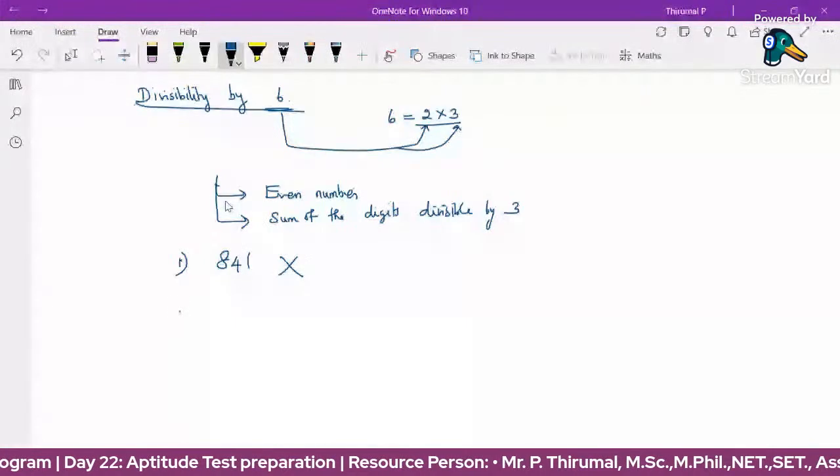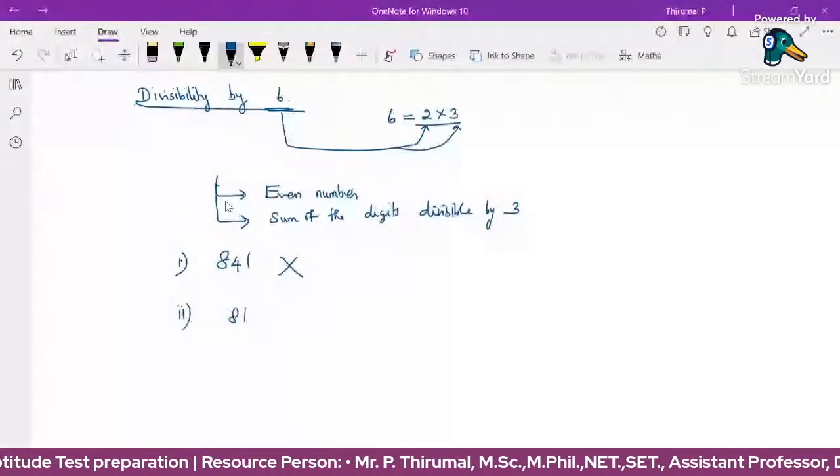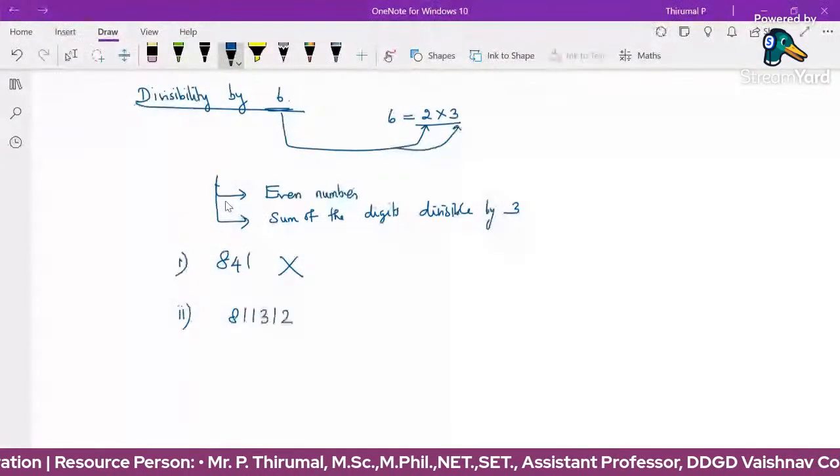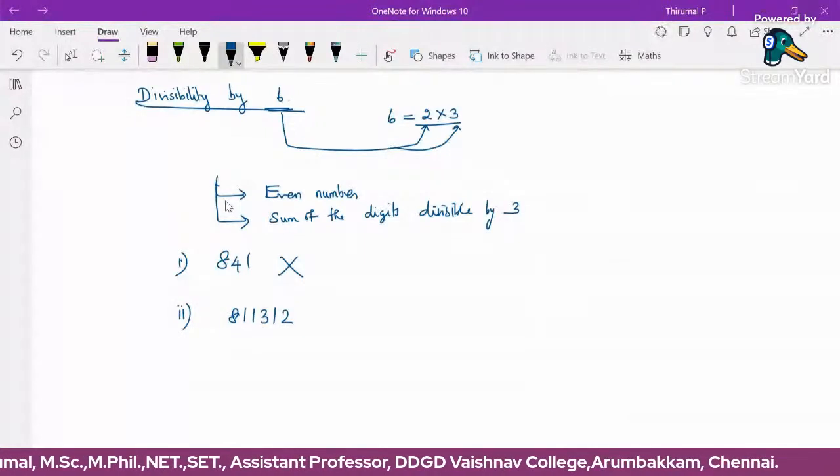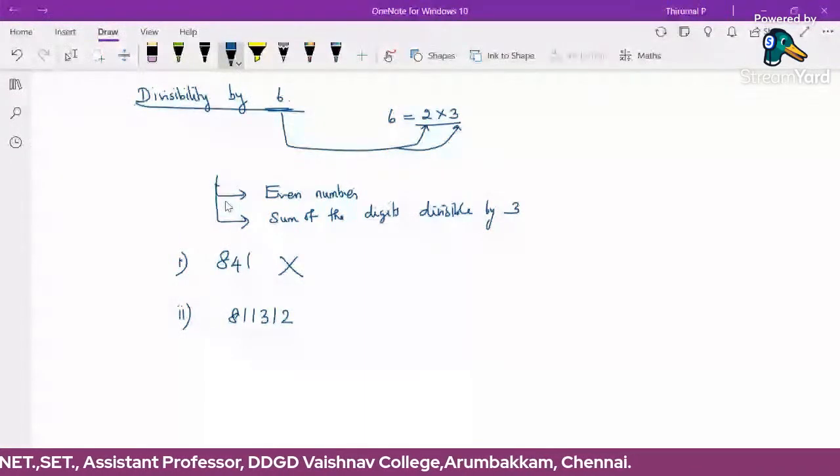Second example. 811312. It's a simple number. Okay. So we have to check divisibility by 6. First check whether it's an even number. It's an even number, so the first property is satisfied.